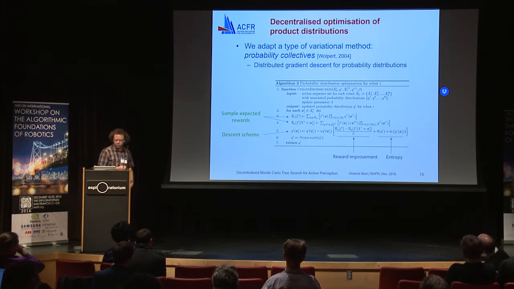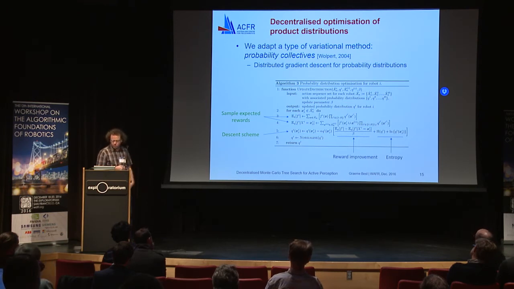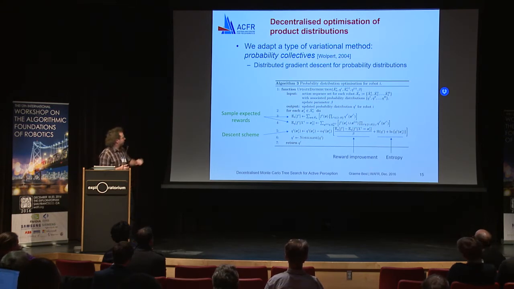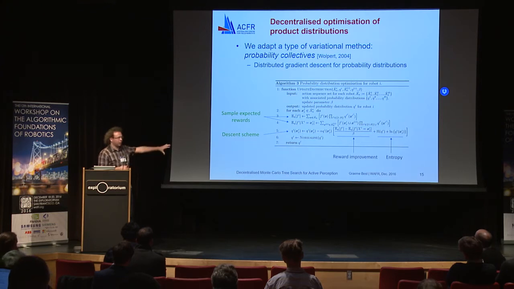To achieve this, we adapt a type of variational method called probability collectives, which has other names with similar variants. Just quickly, it's basically doing a distributed gradient descent over the space of probability distributions, where we sample the rewards, and then we have this descent scheme that balances between improving the rewards for the system, as well as balancing with the entropy so that we don't go too fast towards a single solution.